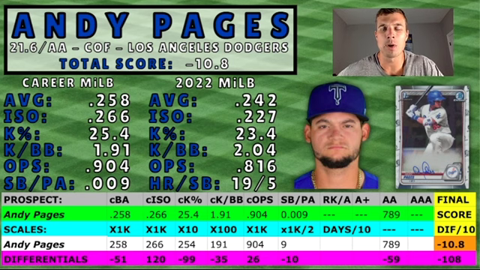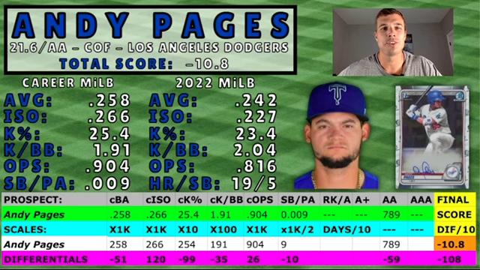Now, the purple bar, which is really important, shows the differential between each prospect and the superstar. So you can see that Andy Pages had a -51 differential in career batting average versus the superstars. So he took a -51 point loss in that category. There are a lot of guys in the negatives, and anything above 0 is really, really good.